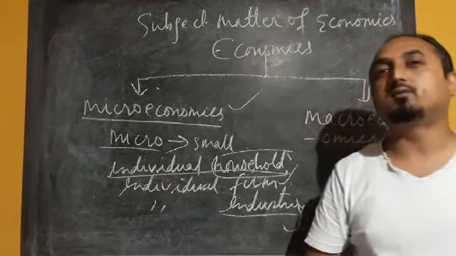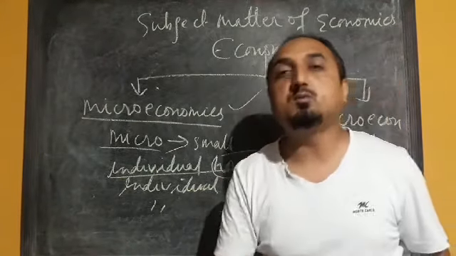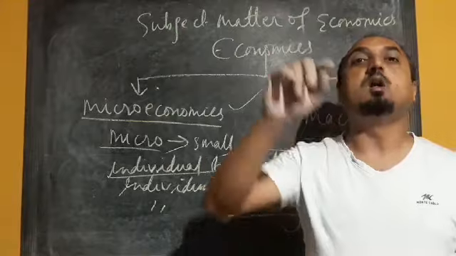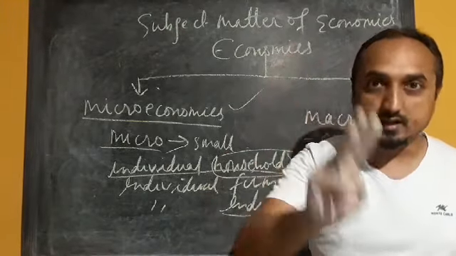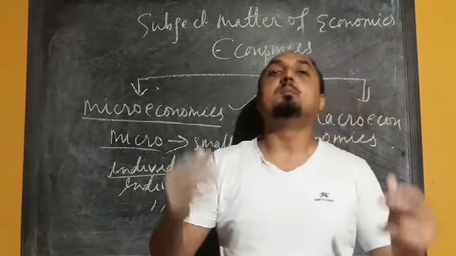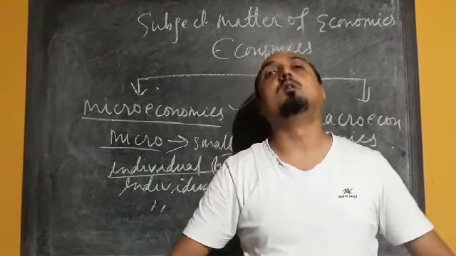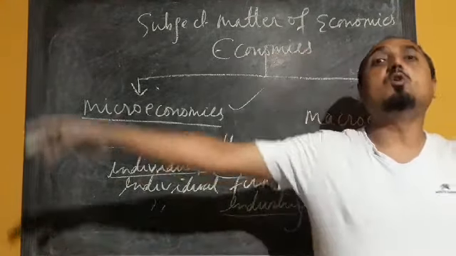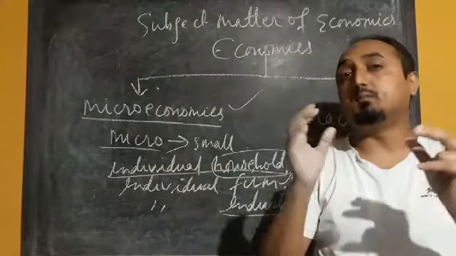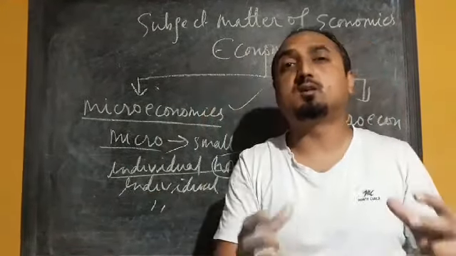We know that in our country a large number of industries and farms are there. But when we are talking about an individual household, individual farm, individual industry or individual market, maybe the market of vacuum, that is micro. When we consider the markets all over India, lakhs and lakhs of markets, that becomes part of macroeconomics.